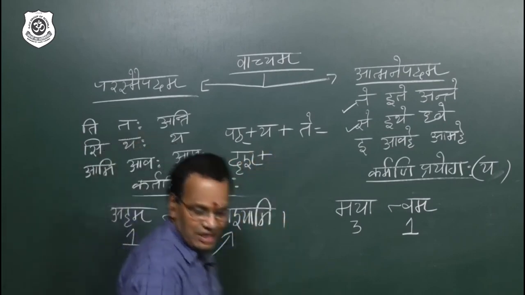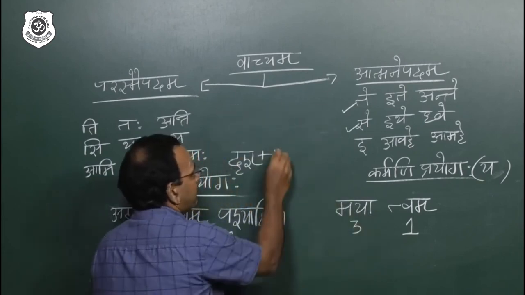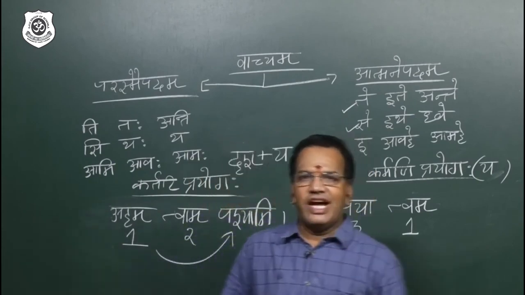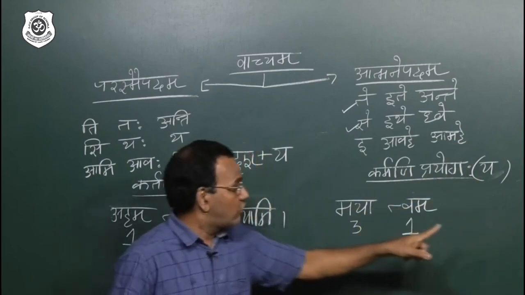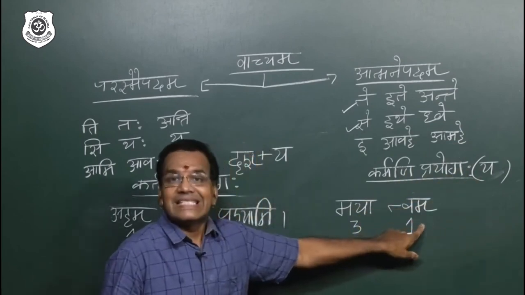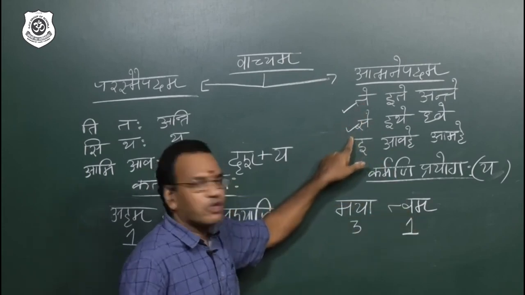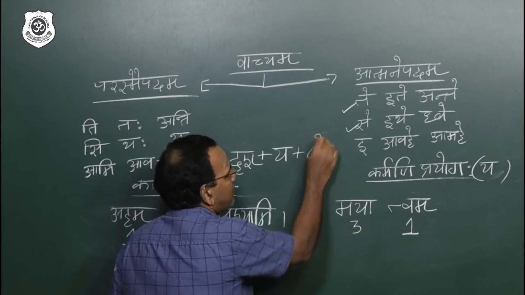Plus what letter you have to write? You should get ya. Beautiful. Because we are in passive voice, drish plus ya. Now, what formula among these 9? Already I told you, tvam is second person singular. Second person singular, say. So drish plus ya plus say.